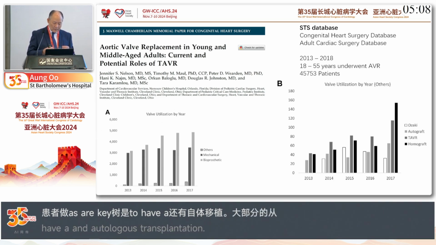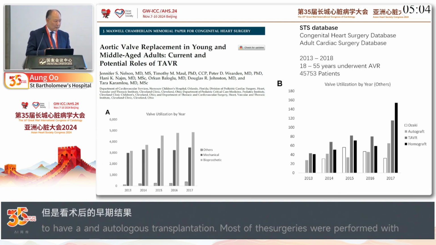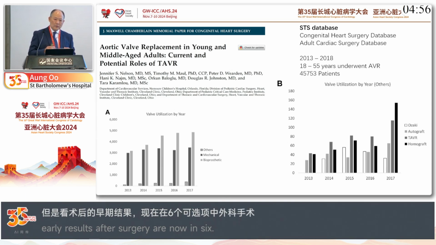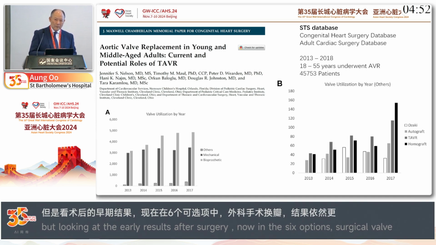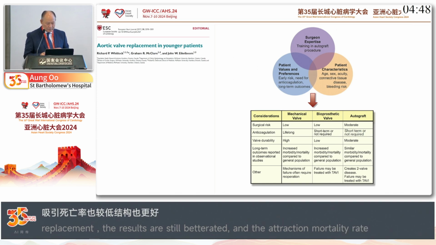You can see that at present, between all the 6 options available, surgical valve replacement probably still has a more reproducible and lower mortality, and especially a lower stroke rate. So it is still the choice of valve for young adults at the moment.